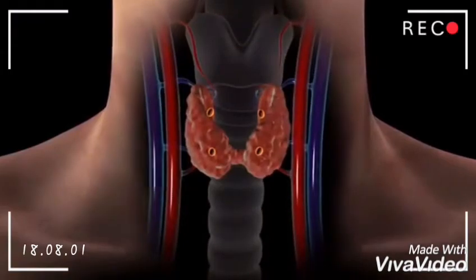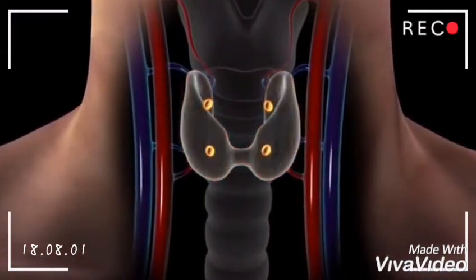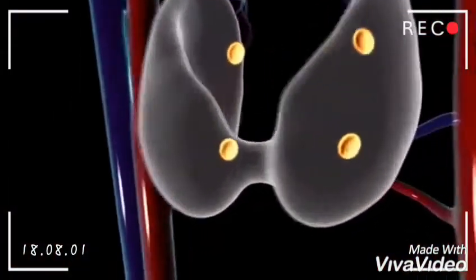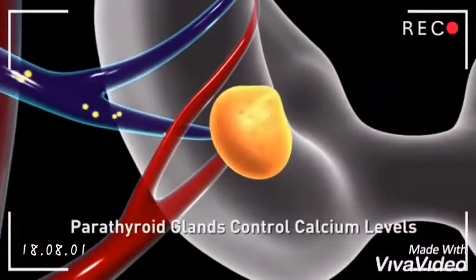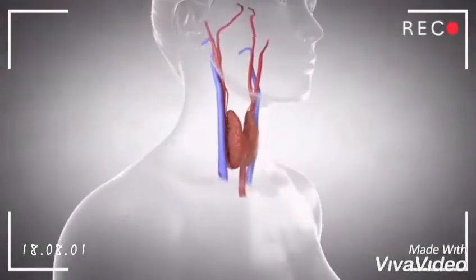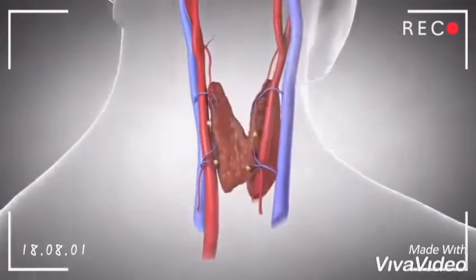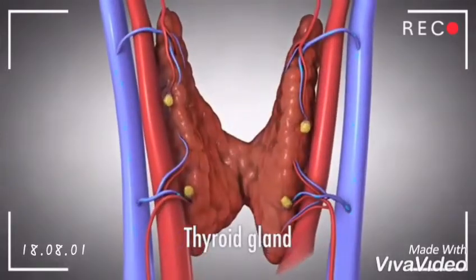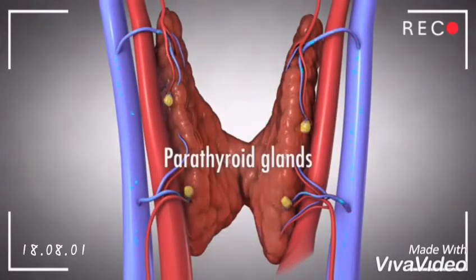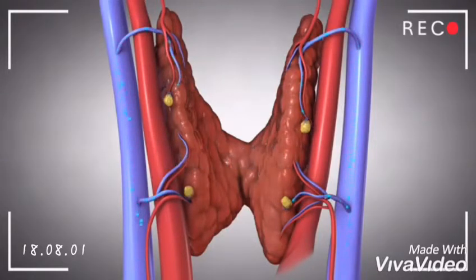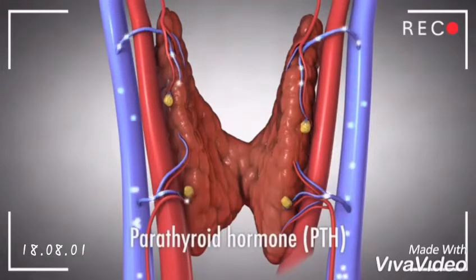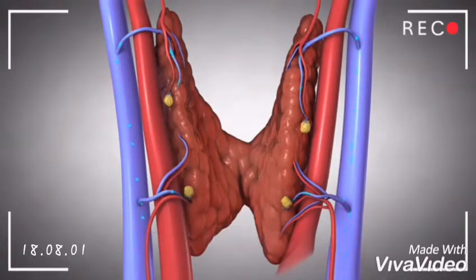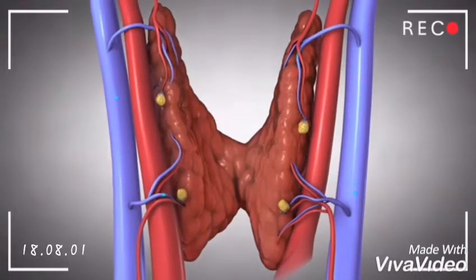Hyperparathyroidism is an excess of parathyroid hormone in the bloodstream due to overactivity of one or more of the 4 parathyroid glands. There are 4 parathyroid glands located behind the thyroid gland. Parathyroid glands monitor and control the amount of calcium in our blood and bones by secreting a hormone called parathyroid hormone or PTH. Each gland monitors the blood calcium and responds by making more or less PTH hormone.